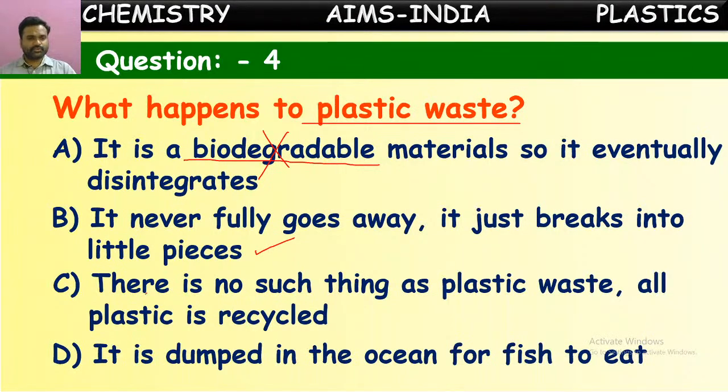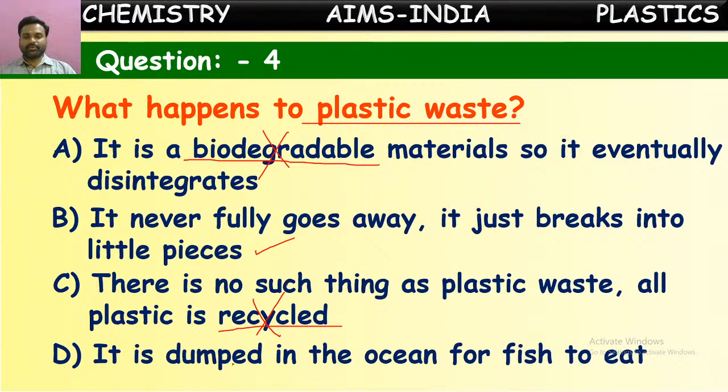Then the remaining options. There is no such thing as plastic waste. All plastic is recycled. Is it correct? No. All plastics cannot be recycled. There are only a few types of plastics which can be recycled. Certain plastics cannot be recycled. Once they are made, they have to be used in the same form. They cannot be turned into another form later. So all plastics are not recyclable. Only a few kinds of plastics are recyclable.